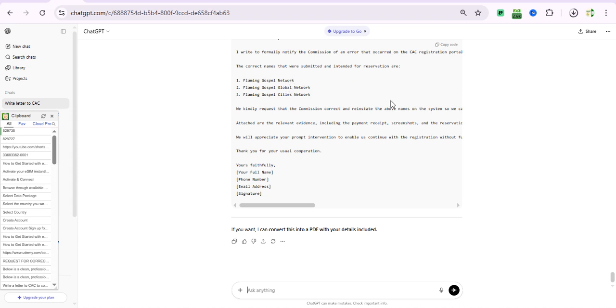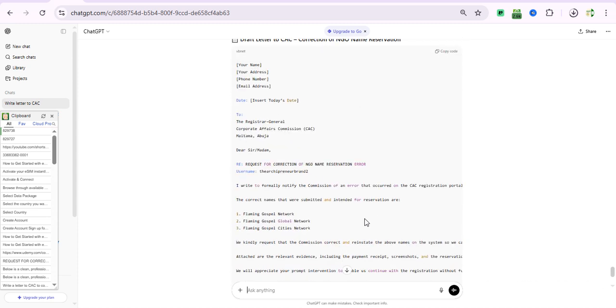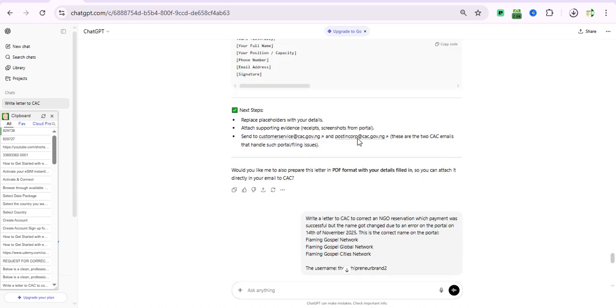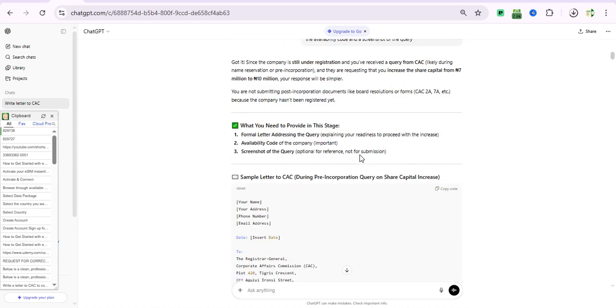They told me what to do, that I should send an email to them immediately. So I sent an email to them immediately with the correct name that I reserved, the username and all other information. This is the prompt that I pasted to ChatGPT: write letter to CAC, and during reservation, this and that, and voila, it drafted the email for me. I removed some of these things, because CAC does not even need them. This is what they need, and I sent the information to them immediately. And guess what? I've been using this since. I've been using it quite a lot.